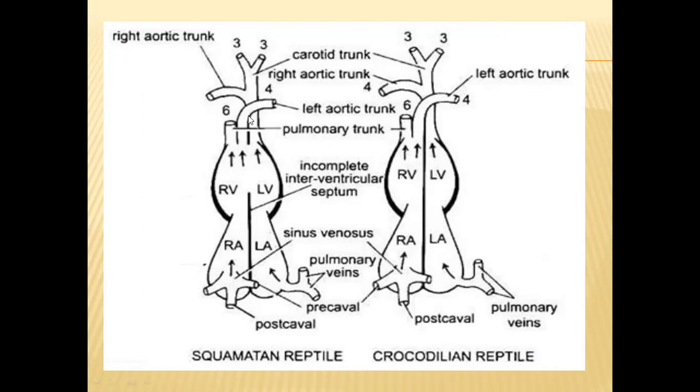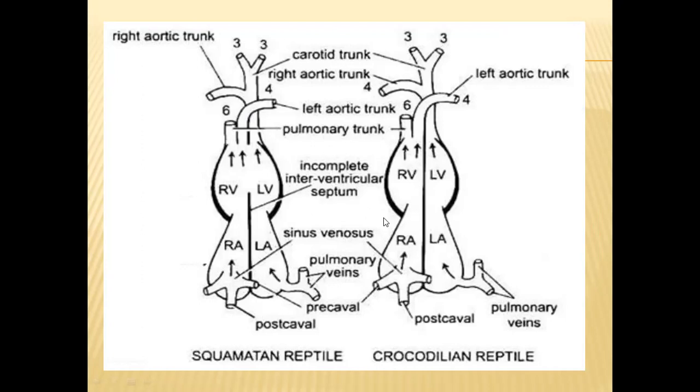In the region where the right aortic trunk and left aortic artery cross each other, there will be one hole. This hole is called the foramen of Panizza. This hole allows the mixing of blood from the right and left aortic arches or aortic trunks.